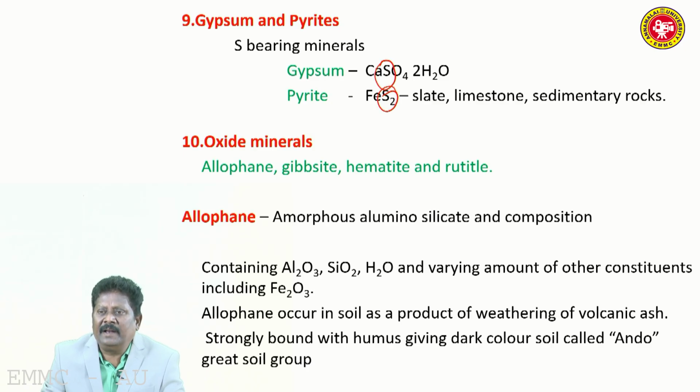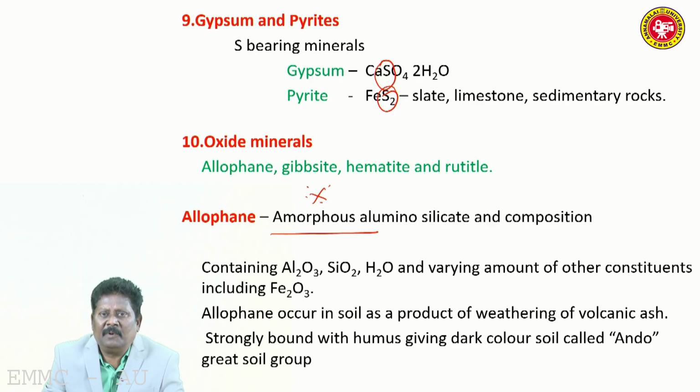Then oxide minerals. They are a group of minerals: allophane, gibbsite, hematite, and rutile. These are examples of oxide minerals. Allophane is an example of an amorphous mineral, whereas most minerals are crystalline.